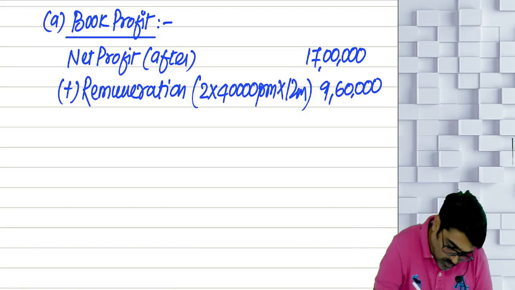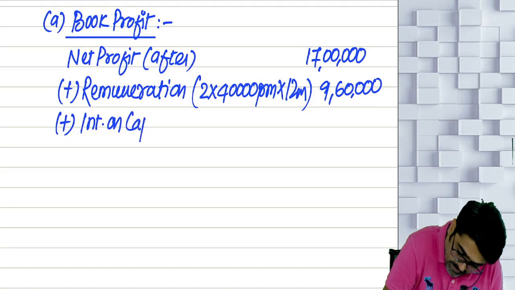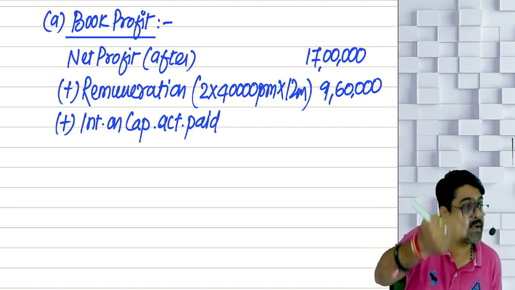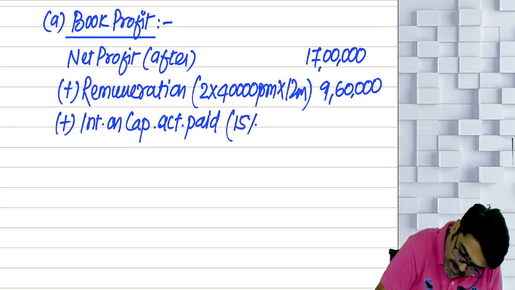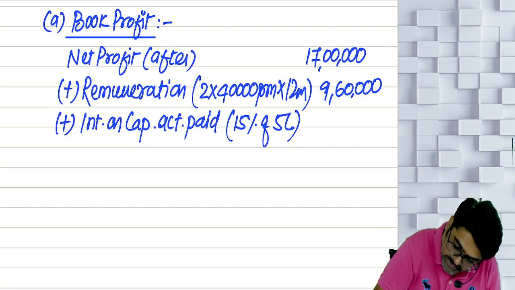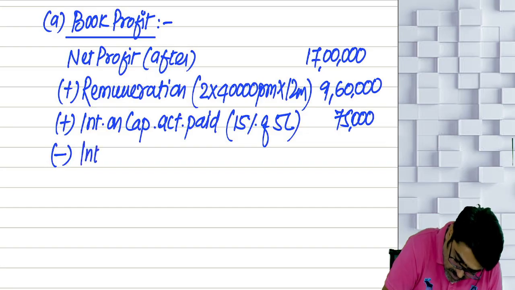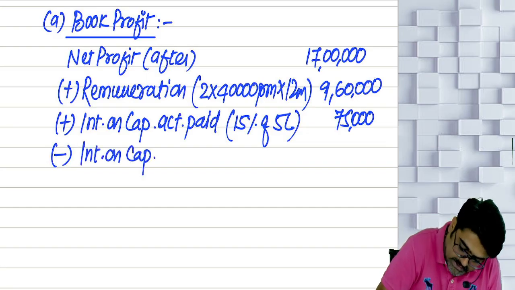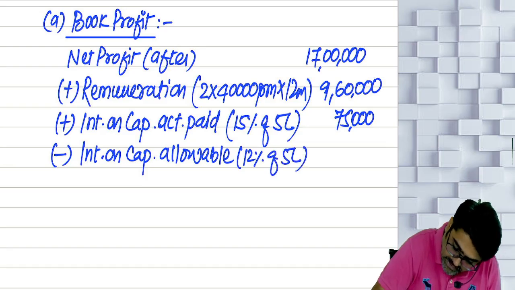Getting my point? So what are you going to do? Add interest on capital actually paid, because that would have been reduced to calculate 17 lakhs. Yes or no? So that was how much? 15% of 5 lakhs, that is 75,000. That I have to add back. But interest will be allowed, no? On capital, allowable interest. Allowable has to be reduced. And allowable is how much? 12% of 5 lakh, that is 60,000. That you are going to reduce.